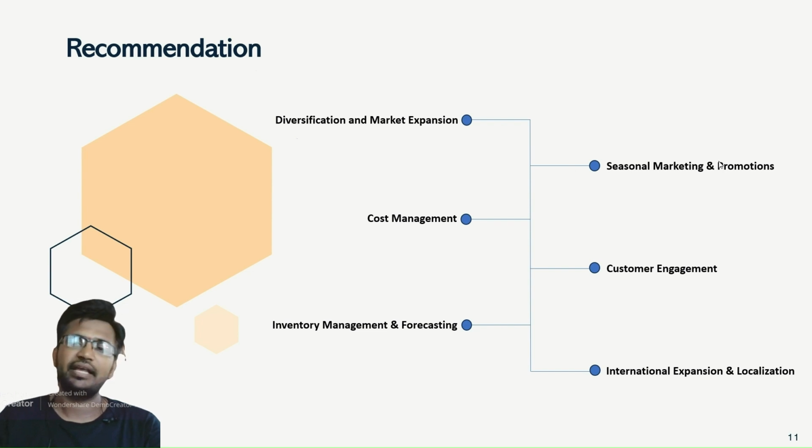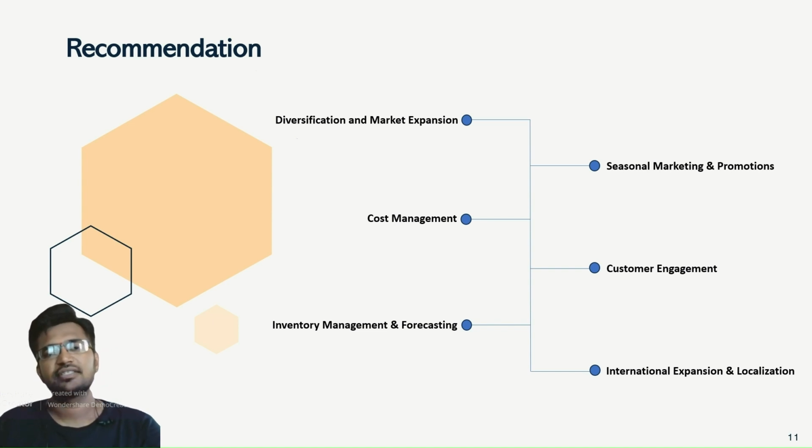Next is seasonal marketing and promotions. So Amazon should capitalize on seasonal peaks such as holiday seasons, Black Friday and year-end sales by implementing targeted marketing campaigns and promotional offers to drive sales volume, and leverage data-driven insights to anticipate and respond effectively to seasonal fluctuations in consumer demand.